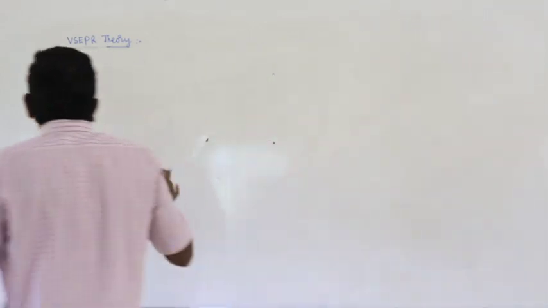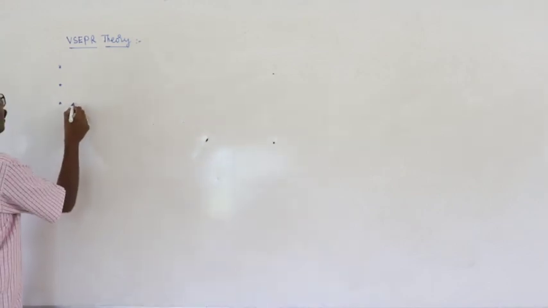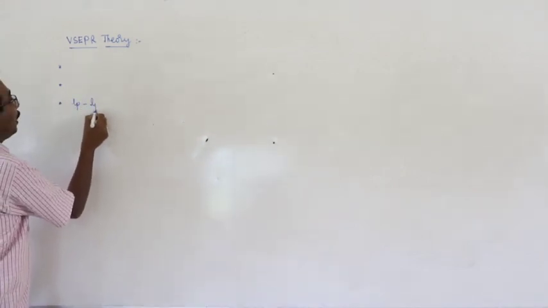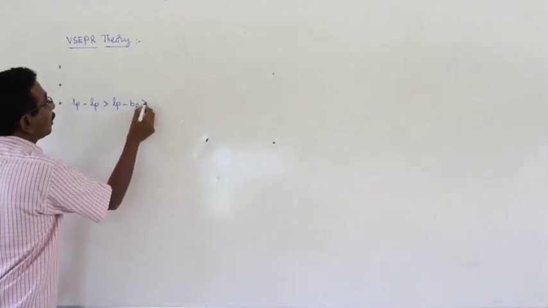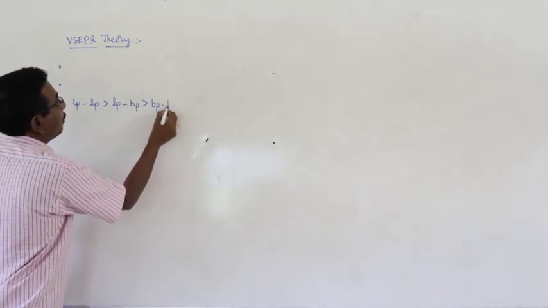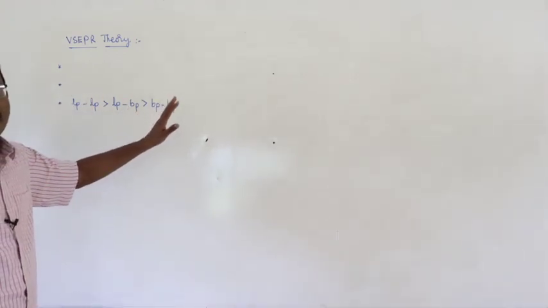And the repulsion between different electron pairs is in the order lone pair-lone pair repulsion greater than lone pair-bond pair repulsion greater than bond pair-bond pair repulsion. This is the decreasing order of the repulsion between the electron pairs.